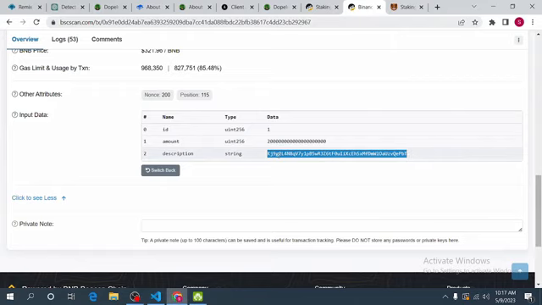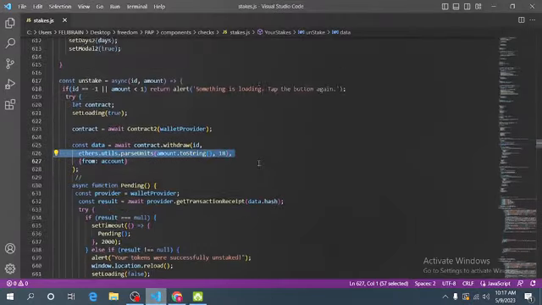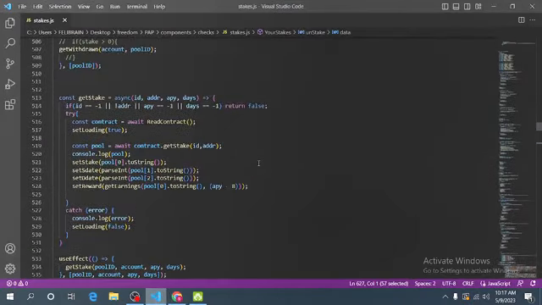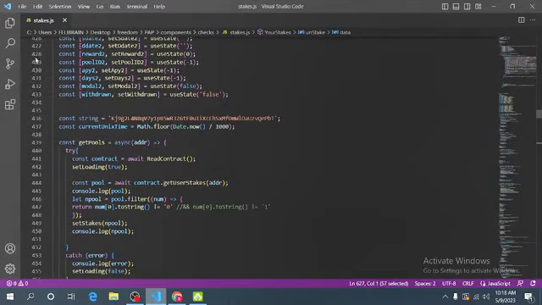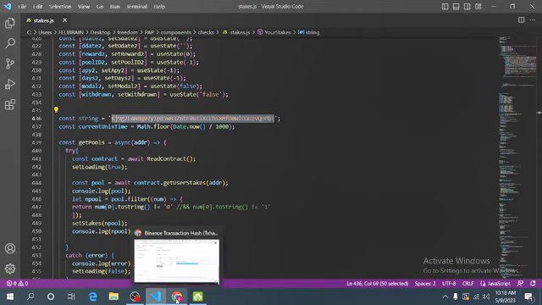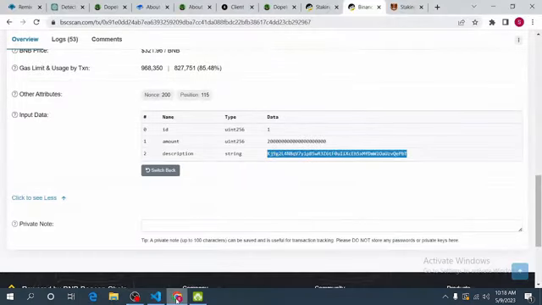If you look at this string here, it's the same thing with what we have right here. So these are our password that we had in our React app, and we believe no one knows about it. But once the transaction was decoded, it showed up here. So all he had to do was to copy the password